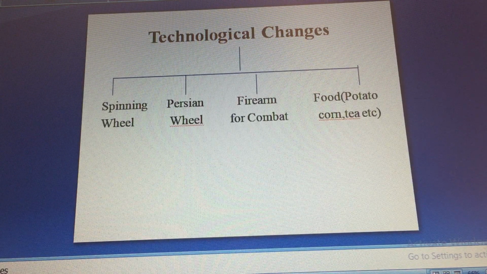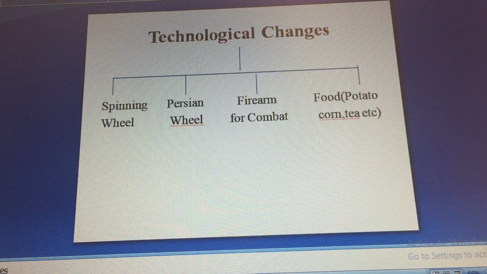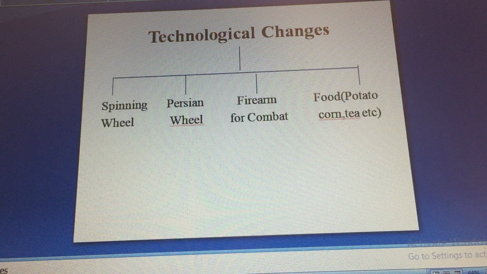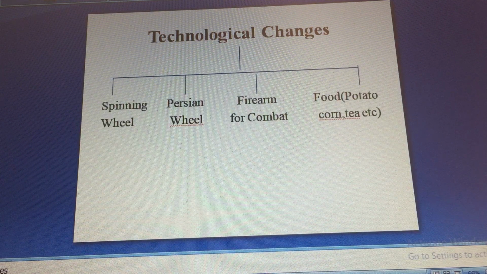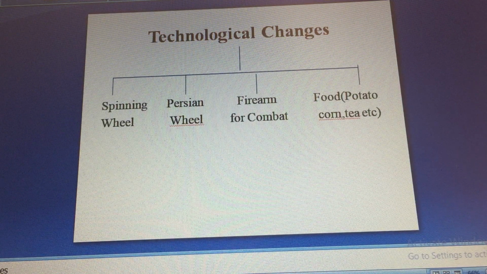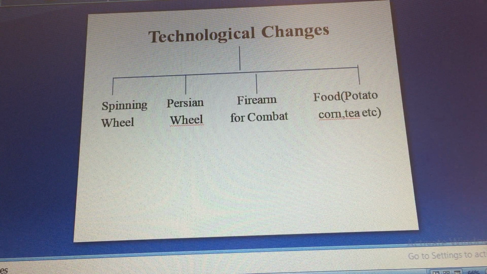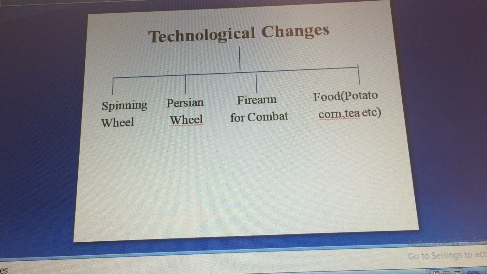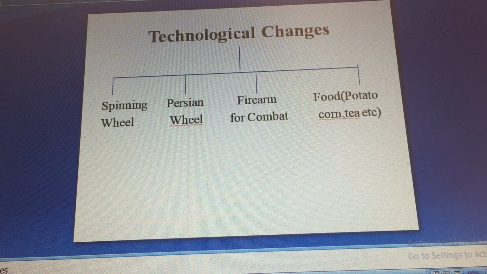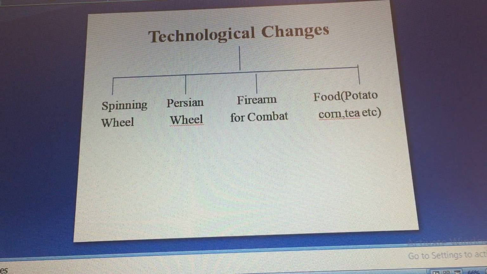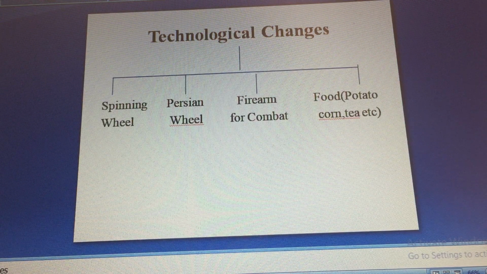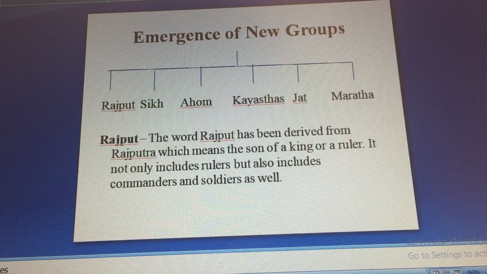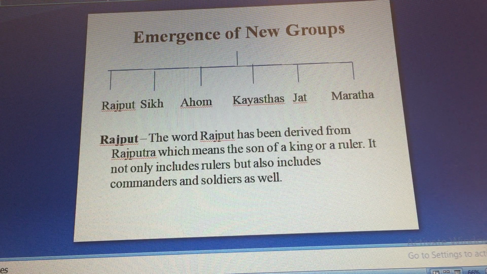So, I'm here with part 3 lecture of your chapter 1 History, Tracing the Changes Through Past. Yesterday, we studied about manuscripts and technological changes which came in medieval period. We studied about spinning wheel, Persian wheel, firearm combat, and agricultural changes which took place in India. So, today we'll start with the new change which came in groups. New groups came into existence in India.